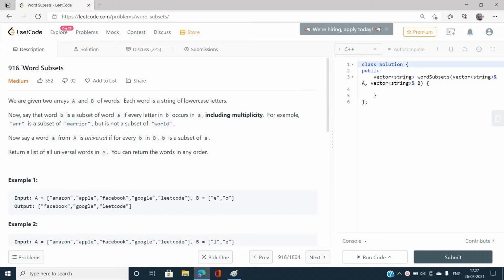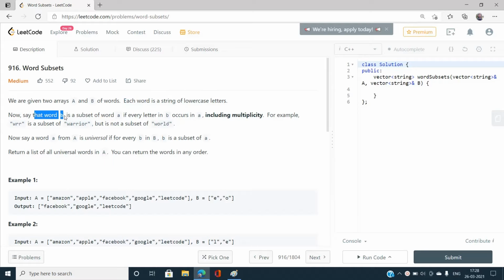And today I am going to discuss the problem Word Subsets. Index number is 916 and the problem is of medium type on LeetCode. Okay, so let's discuss the problem now. We have been given two arrays A and B of words, that is, an array of strings A and an array of strings B, and each word is a string of lowercase letters, and there is a definition given over here.